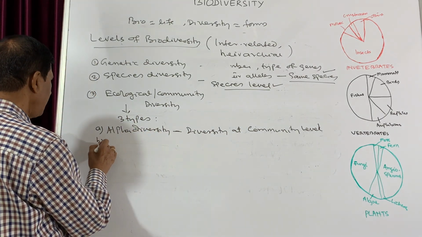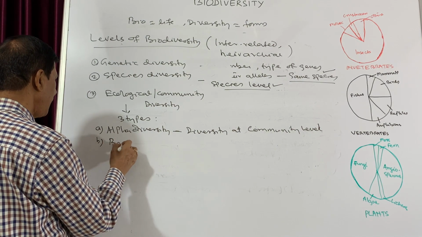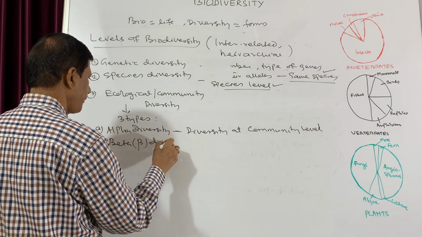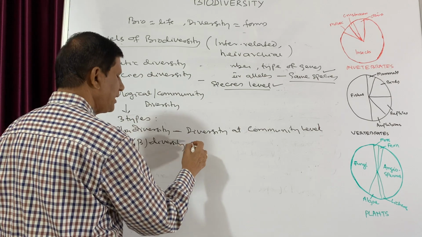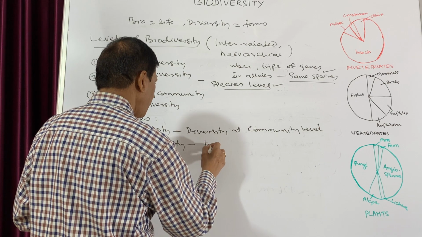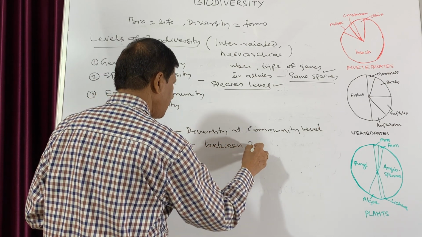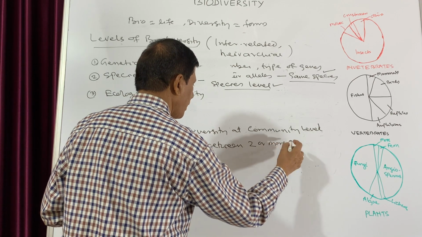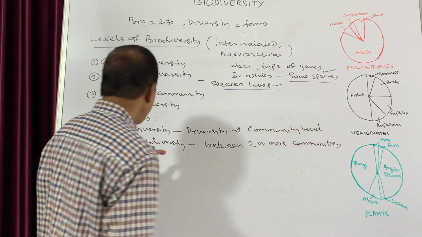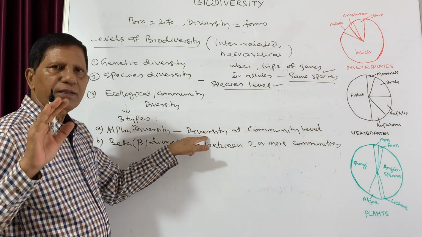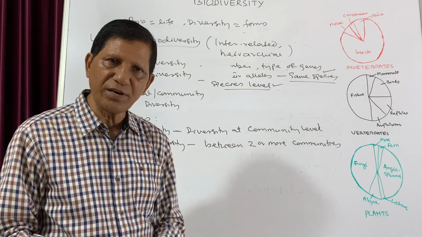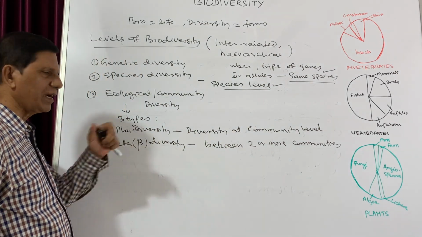Now the second one is beta. We can also write it like this: beta diversity. This is the ecological diversity between two or more communities. That means alpha diversity is the diversity at community level, but when we compare between different communities, that is known as beta diversity.